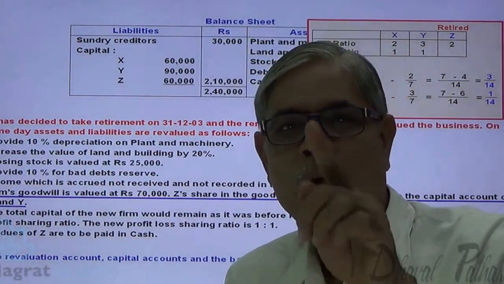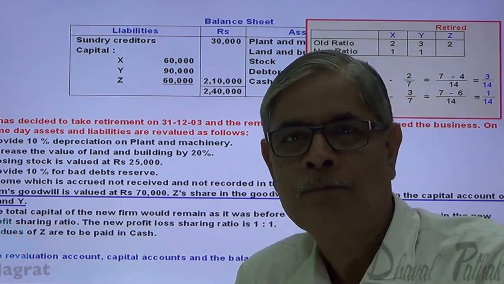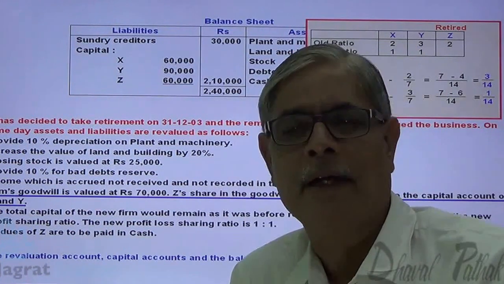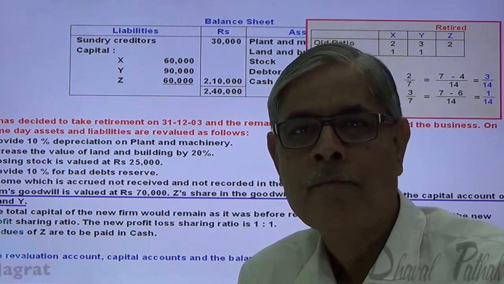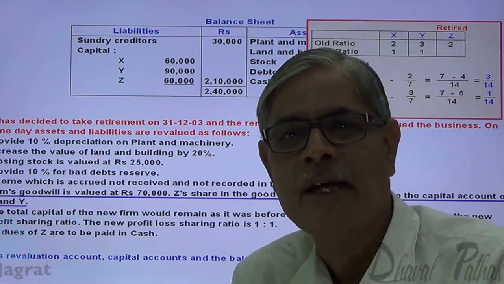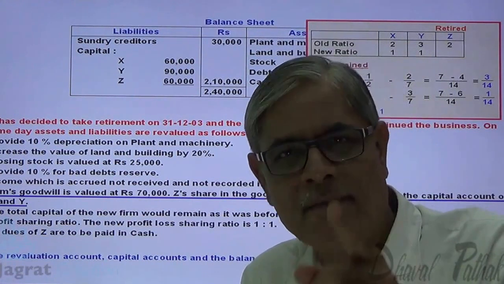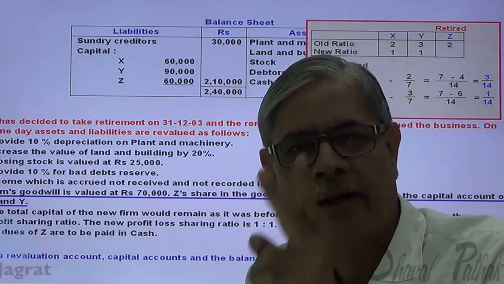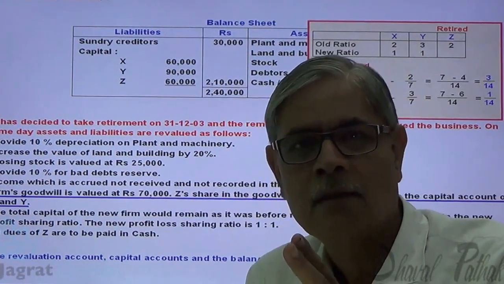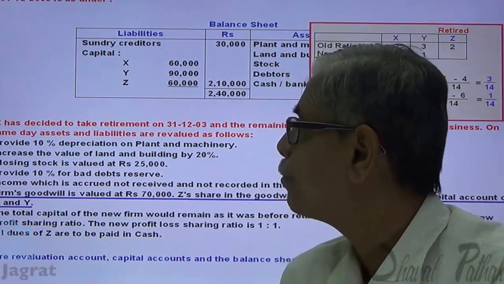Now, you are given the old ratio, you are given the new ratio, we have worked out the gain ratio. Goodwill is to be adjusted to the capital accounts of the partners. So, as I told you, Z is retiring. What is his share in profit? 2/7. What is the total value of goodwill? 70,000. 70,000 into 2/7, 20,000 goodwill will be received by Z on his retirement.